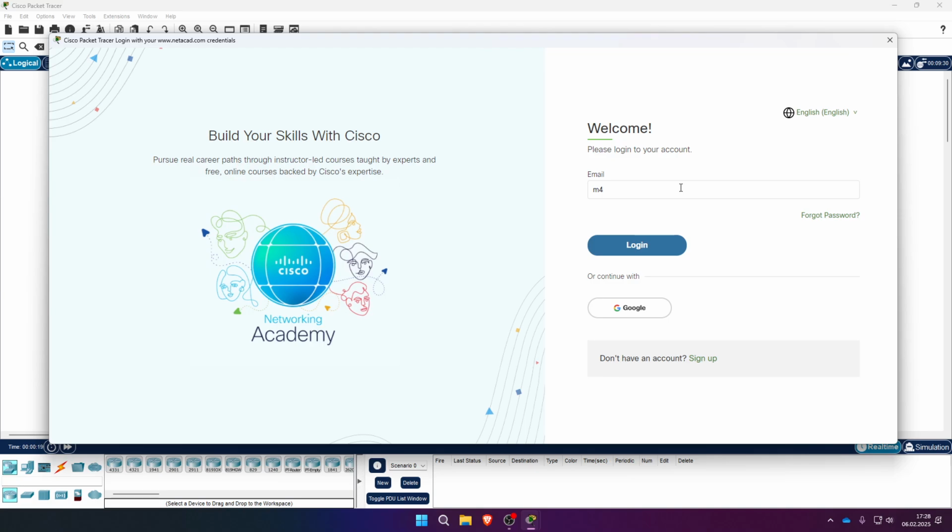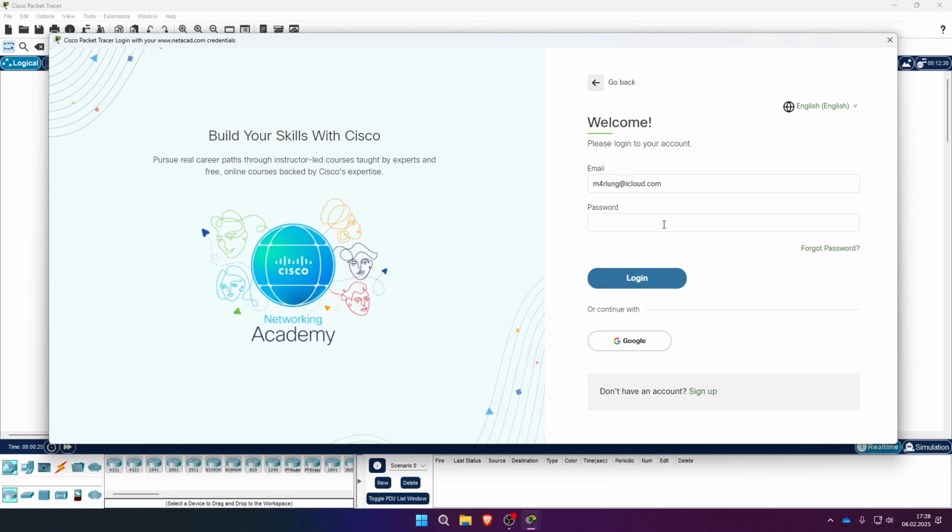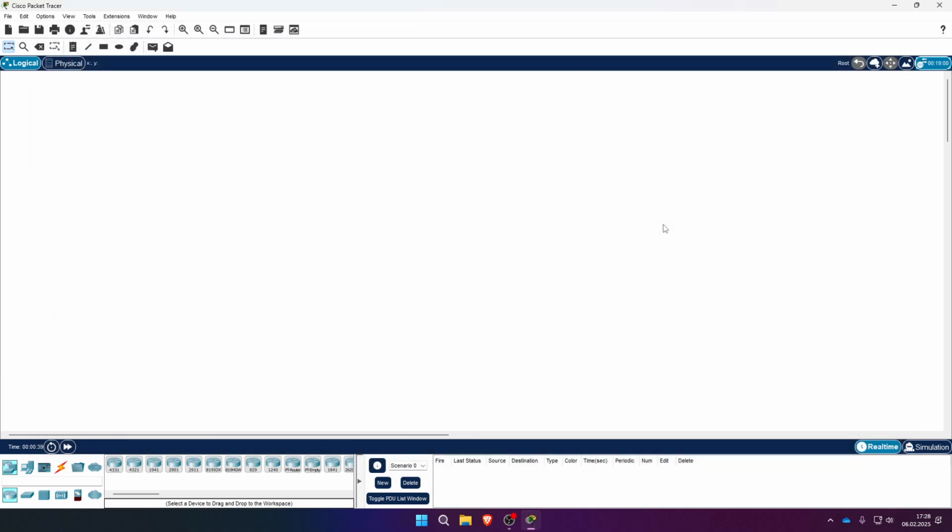So use the same credentials. And that's it. In Packet Tracer, I'm logged in for 3 months.